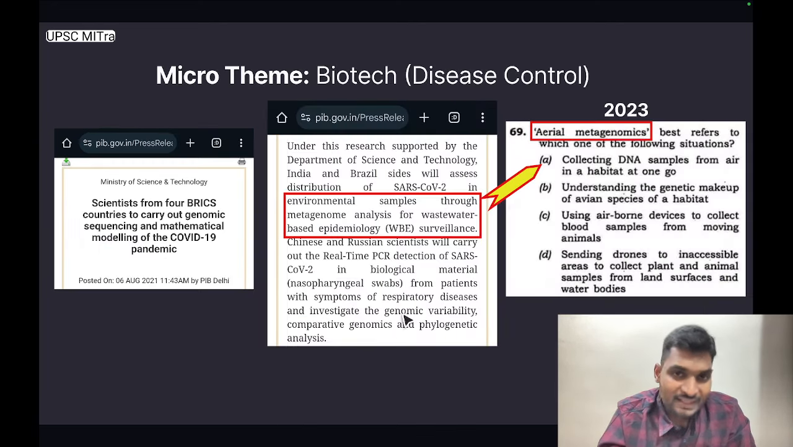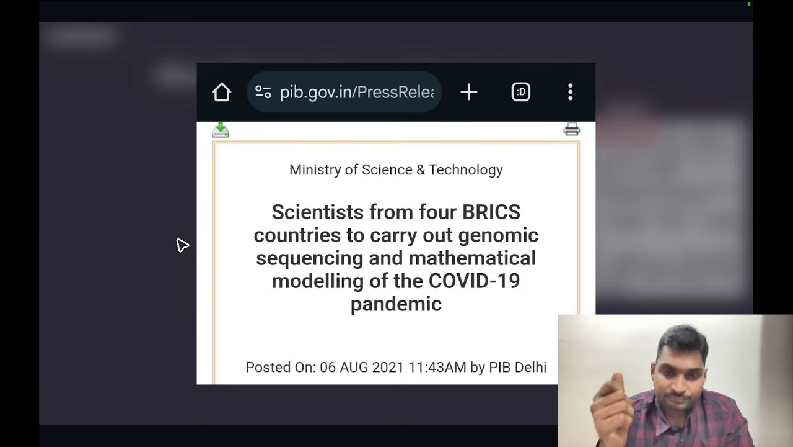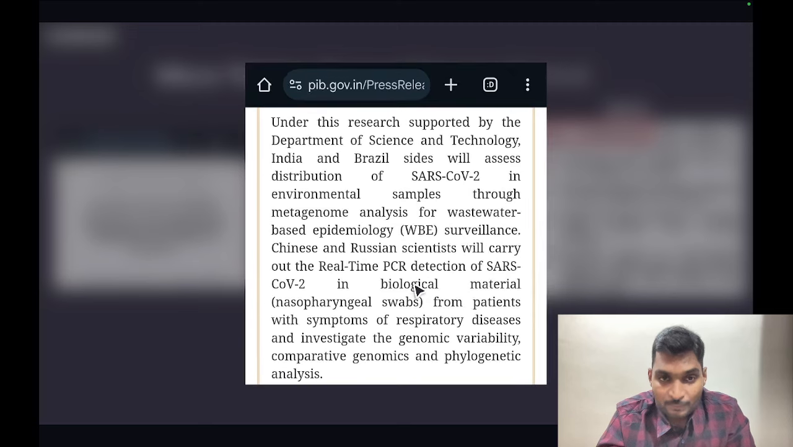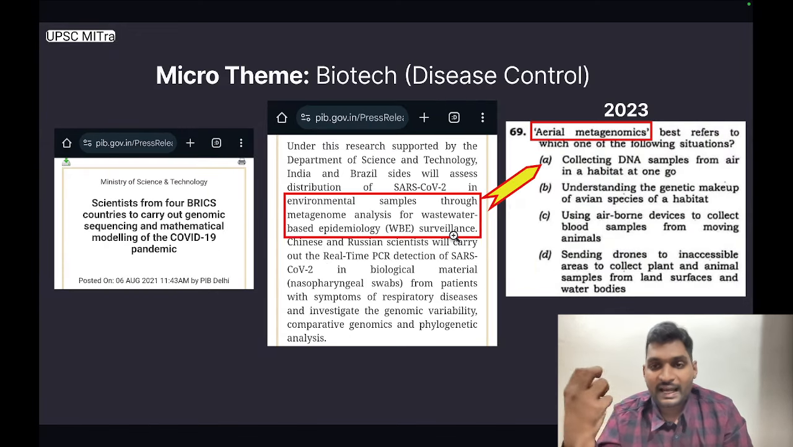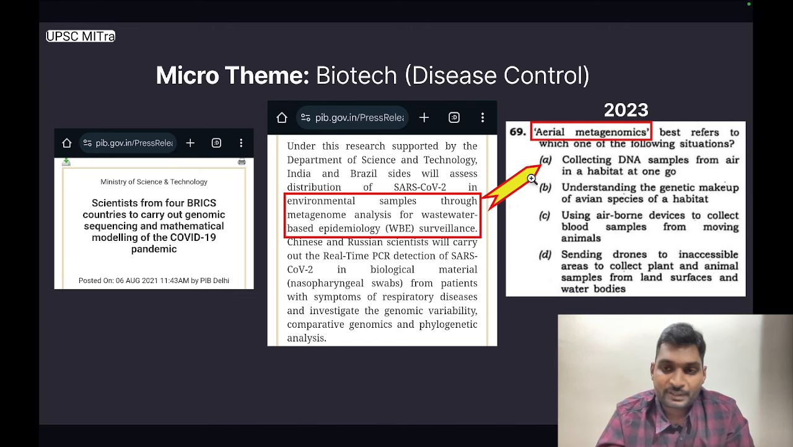Moving ahead, the next micro theme is biotech with special reference to disease control, but at level 2. This particular release is from Ministry of Science and Tech and it is titled Scientists from 4 BRICS countries to carry out genomic sequencing and mathematical modeling of the COVID-19 pandemic. It goes on to read that distribution of SARS-CoV-2 in environmental samples through metagenome analysis for wastewater-based epidemiology surveillance. UPSC picked this information and framed this question in prelims 2023.